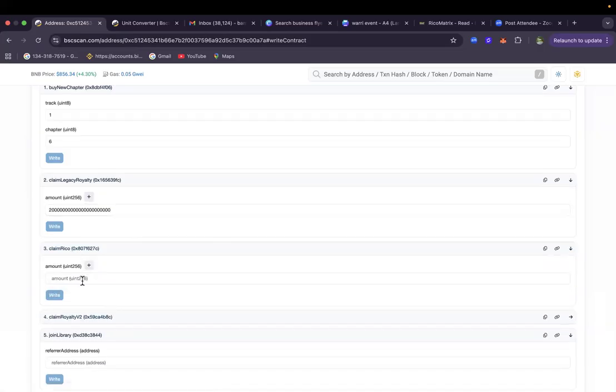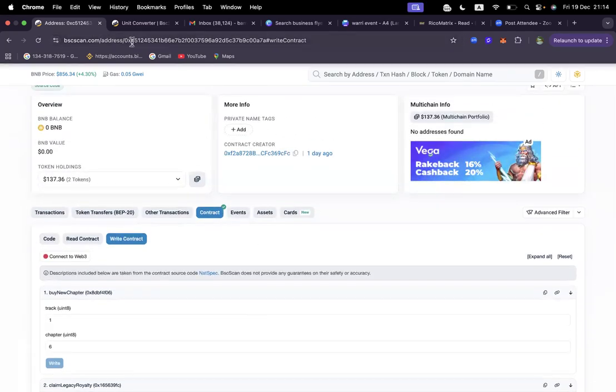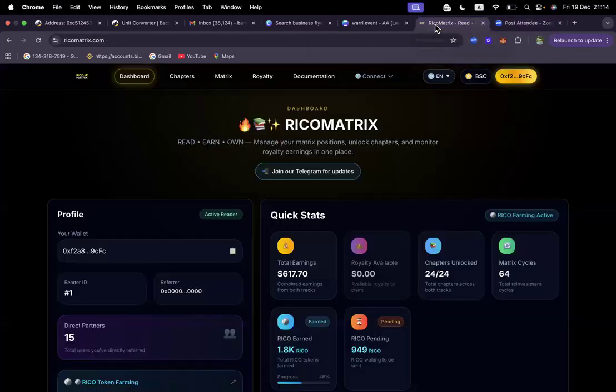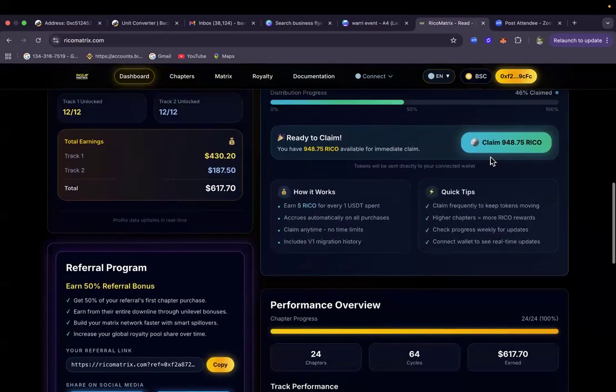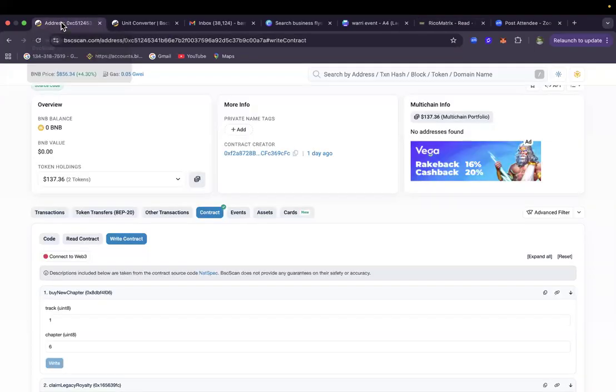The same thing with the Rico coin. Maybe let's say you have like 800 coins. Okay, let me do it a little practical. I'm showing us this so that you will know that whether there is a website or no website, ladies and gentlemen, you can withdraw. Okay, I have 948 Rico coins. Let me go and withdraw it directly from the blockchain.